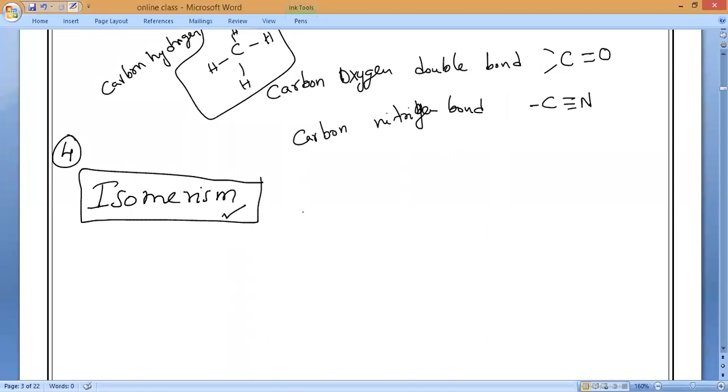Remember, what is the valency of carbon? Tetravalency. Even though, it is not tetravalency, it is tetracovalency, because it is a covalent bond. So with the tetracovalency of carbon, all of you remember, what do you mean by isomerism? Same chemical formula but different structure. That is what we call isomerism.